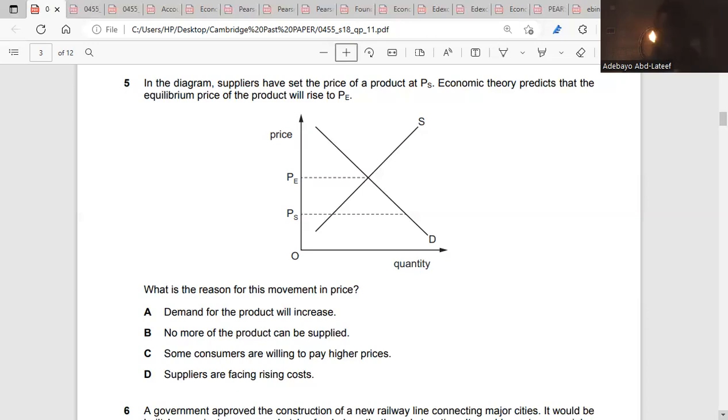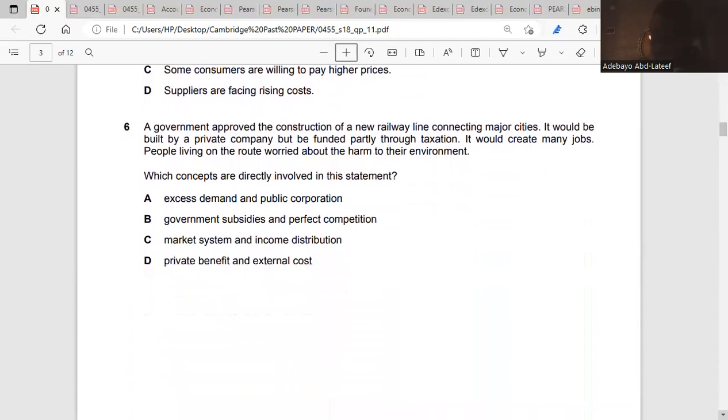We go for 6. The government approved the construction of a new railway line connecting major cities. It will be built by a private company, but funded partially through taxation. It will create many jobs. People living on the route are worried about the harm to their environment. Which concepts are directly involved in this statement? Excess demand and public cooperation. Hold on, please. Question 6. Which concepts are directly involved in this statement?